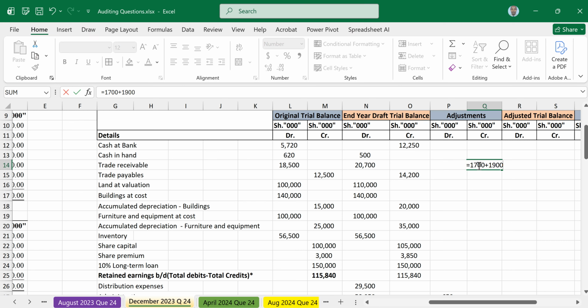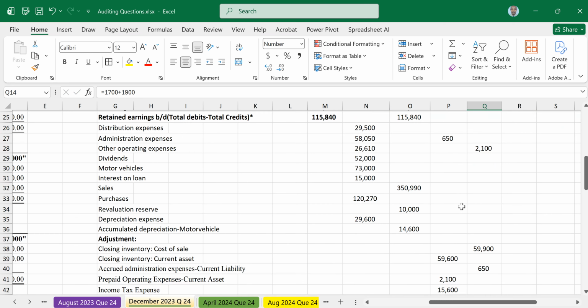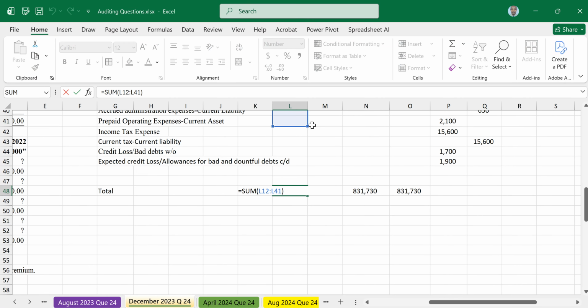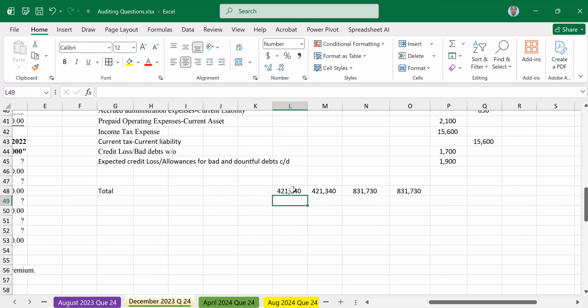That is all for adjustments. To confirm, just drag the formulas. You can readjust them again to capture everything, then drag across again afresh.